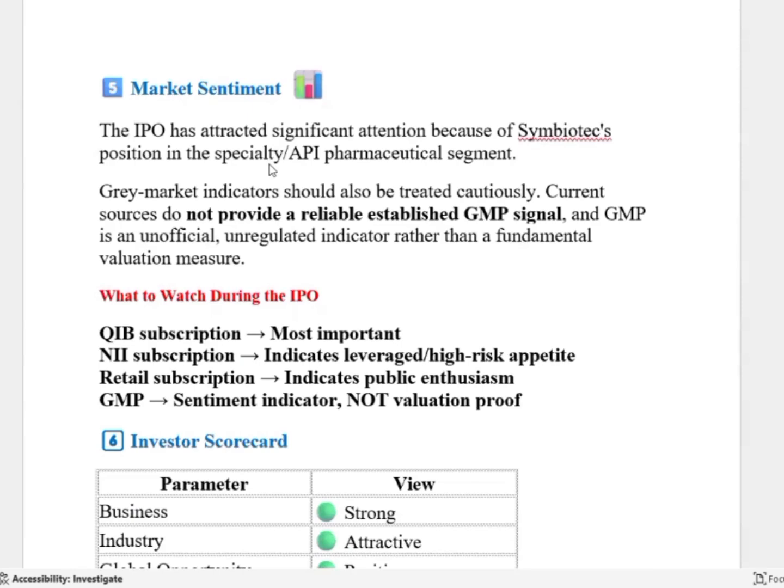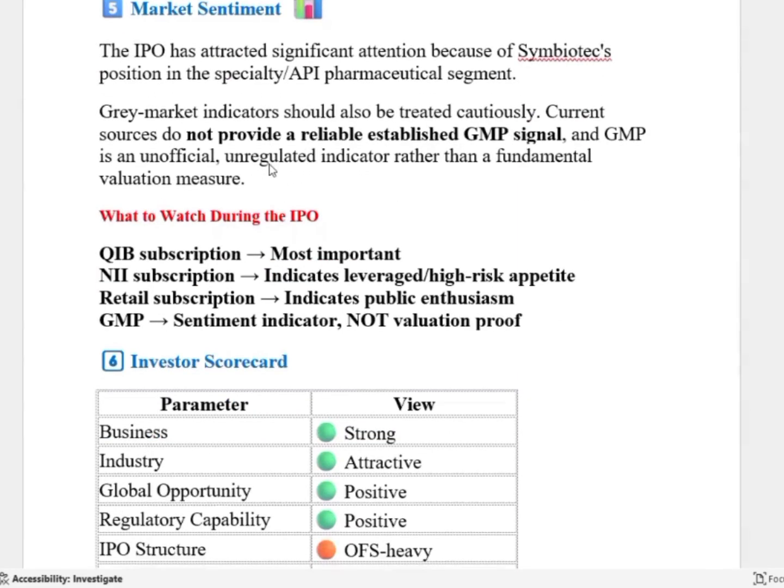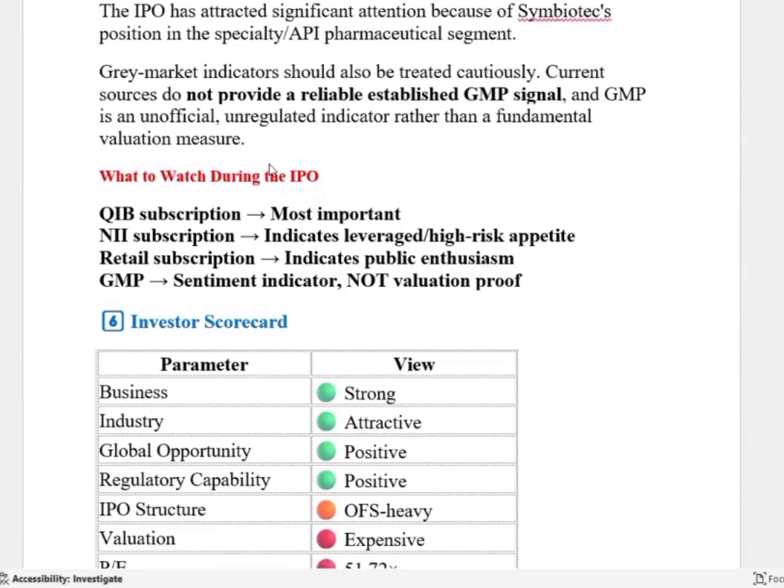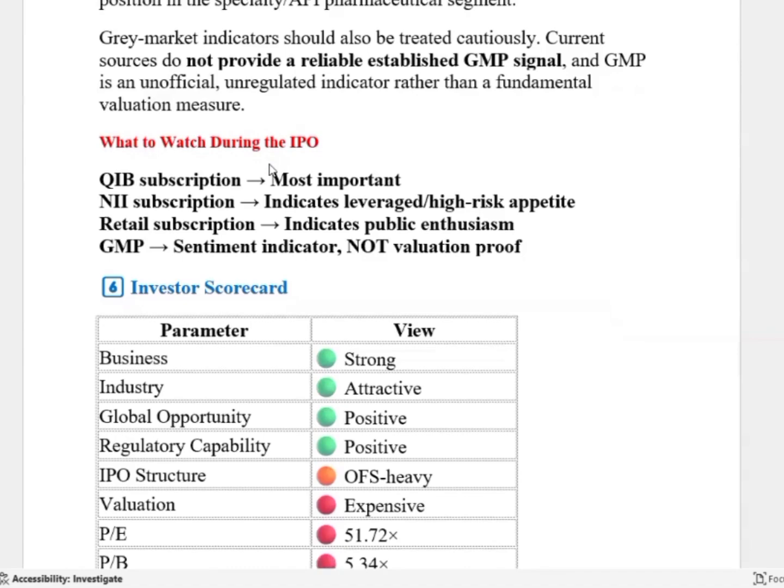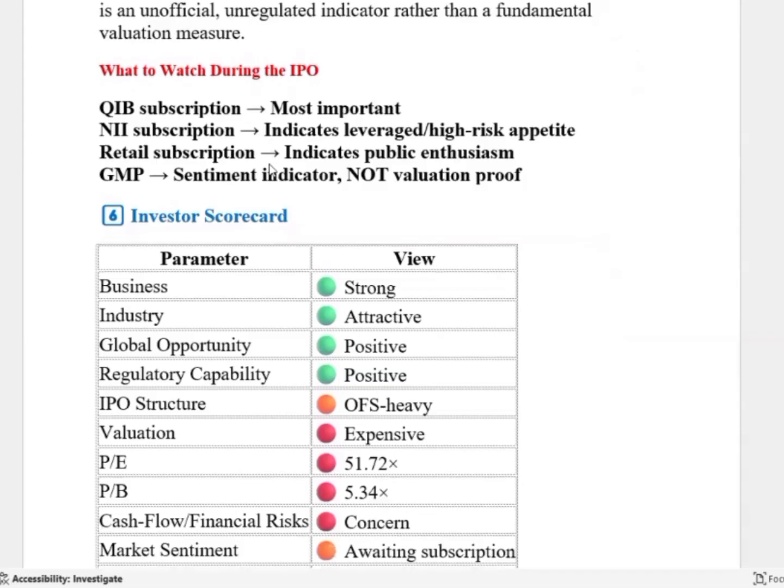Market sentiment: the IPO has attracted significant attention because of SYMBIOTEC's position in the specialty API pharmaceutical segment. Grey market indications should also be treated cautiously. Currently, every investor is after GMP, grey market price. Grey market bankruptcy. I should tell you, 50% of the companies are being listed below the issue price. I do not know how you people are expecting GMP, and it is up to you. Current sources do not provide a reliable established GMP signal, and GMP is an unofficial, unregulated indicator rather than a fundamental valuation measure.